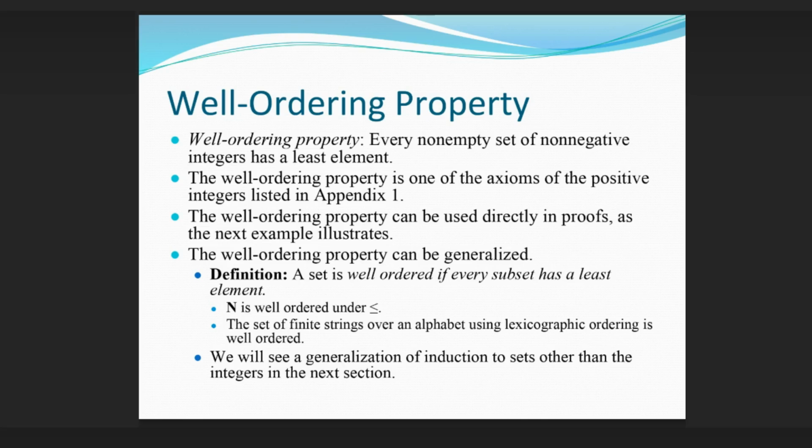Well-ordering property. Every non-empty set of non-negative integers has a least element. The well-ordering property is one of the axioms of the positive integers listed in Appendix 1. It can be used directly in proofs, as the next example illustrates. The well-ordering property can be generalized. Definition: a set is well-ordered if every subset has a least element. N is well-ordered. The set of finite strings over an alphabet using lexicographic ordering is well-ordered. We will see a generalization of induction to sets other than the integers in the next section.